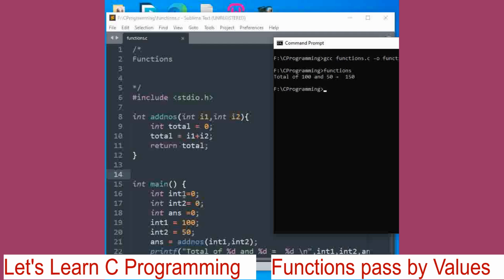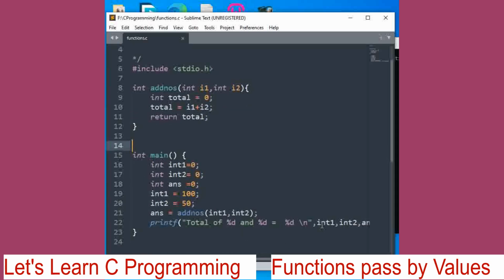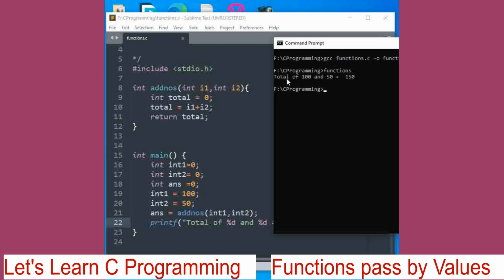We have defined int1, int2, then assigned it the value 150, and we are calling this function add numbers. The function is being defined here, int add numbers, with these two variable values as parameters, right? And here add numbers will total these two and return the total. So now percentage, the first parameter is int1, int2, and the third one is answer, right? So total of 150 is equal to 150.